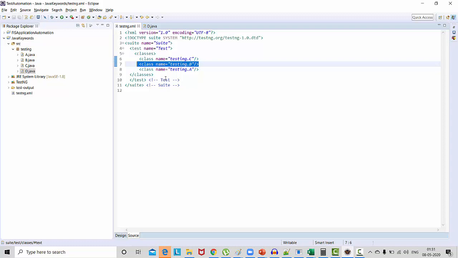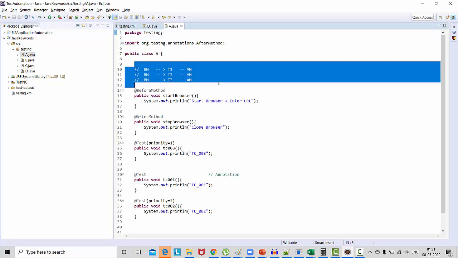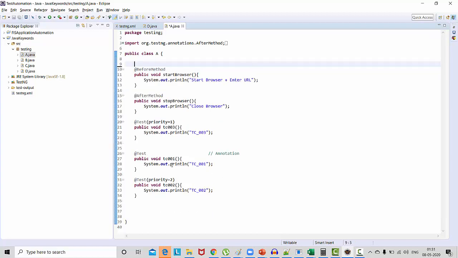So what can I do, let me show you. I'm just coming to file 1 and here I have 3 test cases. I want this test case to be a high priority test case. So I can say group, and this test case belongs to the group which is high priority. Okay. Is this a keyword? The answer is no. This is a user defined word, meaning if we are working in a team, we will decide,